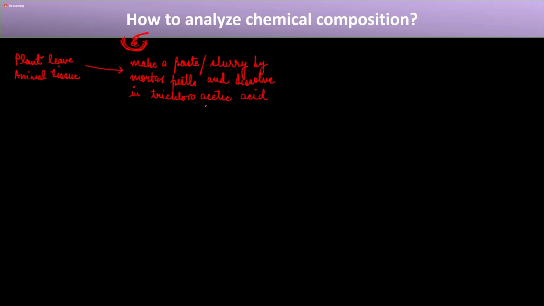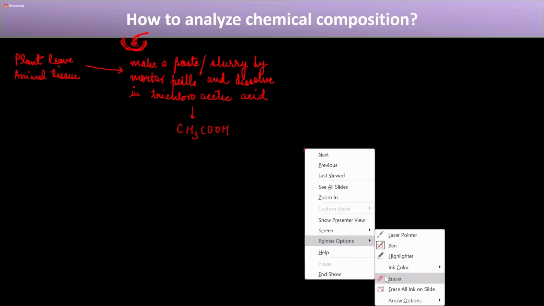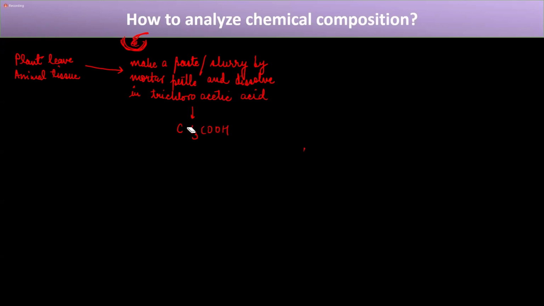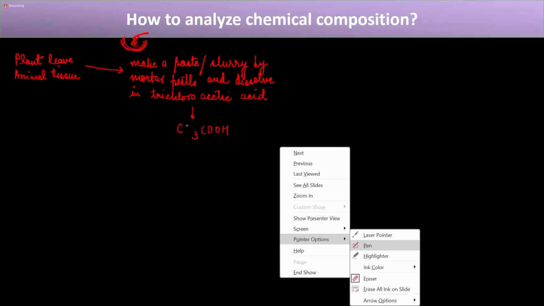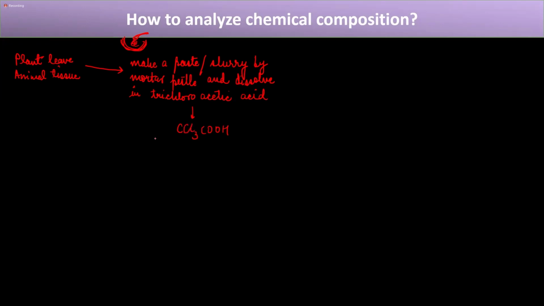Now, what is trichloroacetic acid? As the name suggests, it is an acid. And we have studied the formula of acetic acid, that is CH3COOH. Now, here it is saying trichloroacetic acid. So if you have trichloro, instead of the H's you have to substitute three chlorines. So this will make the trichloroacetic acid. So you'll dissolve all this in the trichloroacetic acid.